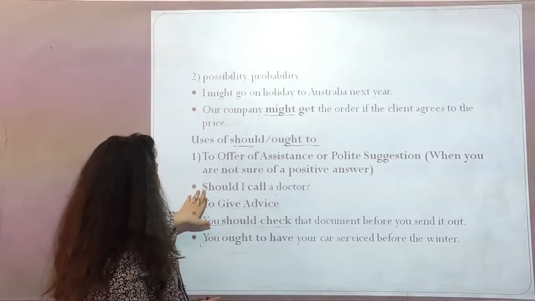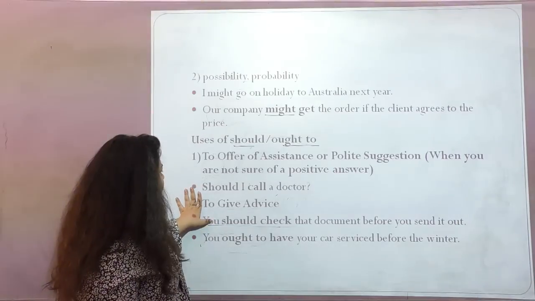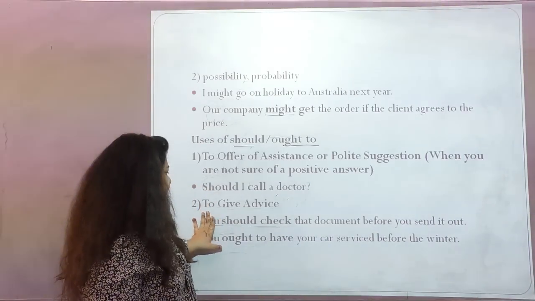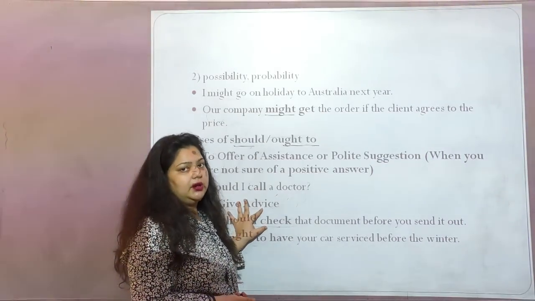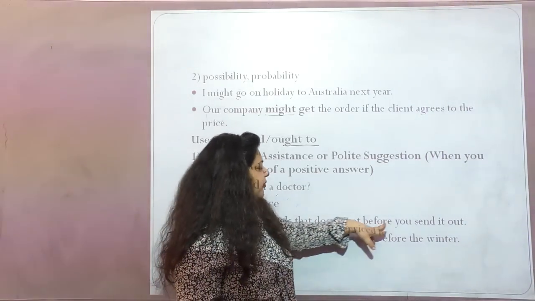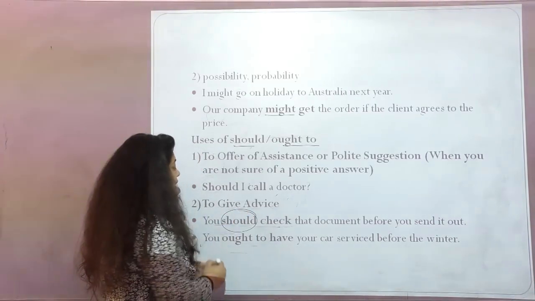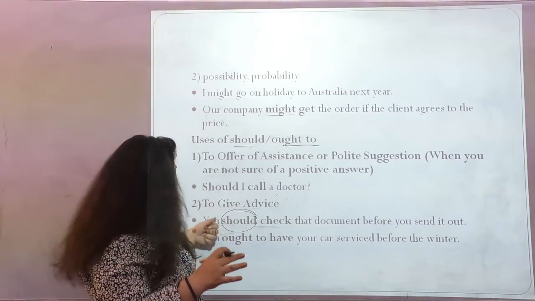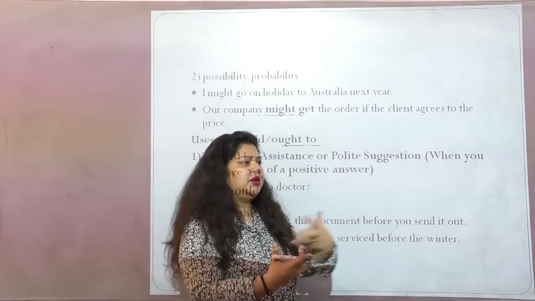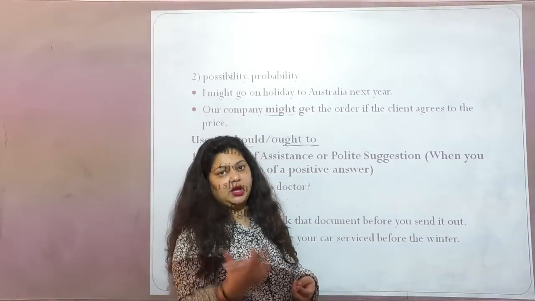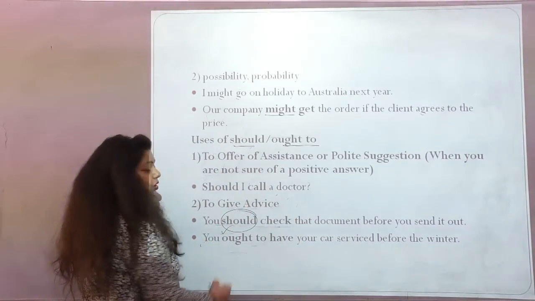Now let's see an example: should I call a doctor? It could be no, right? So at that particular time you can use should. Yes, to give advice, this is a strong recommendation, or let's say strong advice. For example, you should check the document before you send it. So here you are making it very important, a strong advice that you should check the documents before you send them out. It shouldn't happen that you send it out and then get to know that your documents were incomplete. So when you give strong advice or recommendation, at that particular time you use should.